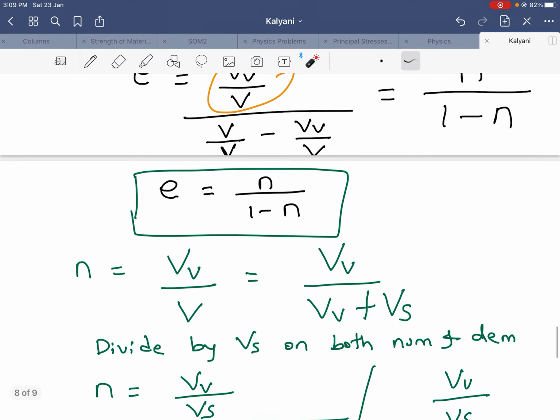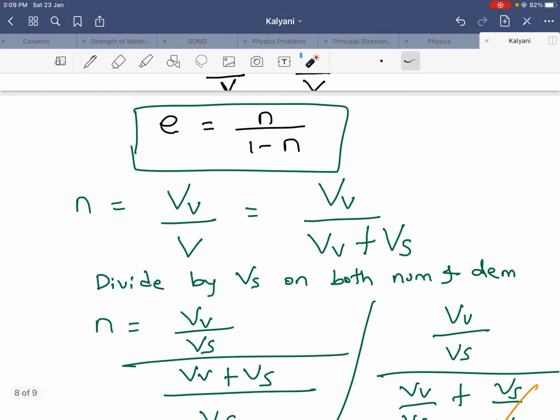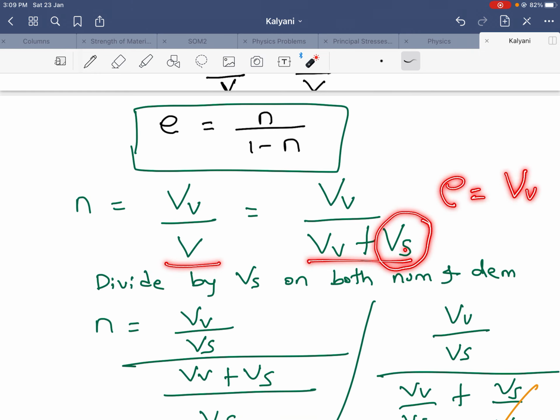Next I wanted porosity in terms of voids ratio. So what I did, I have taken the original definition and expanded how it can split. Then I have taken this Vv plus Vs. Here I got Vs. Why? Because in voids ratio, the definition is volume of voids to volume of soil solids.